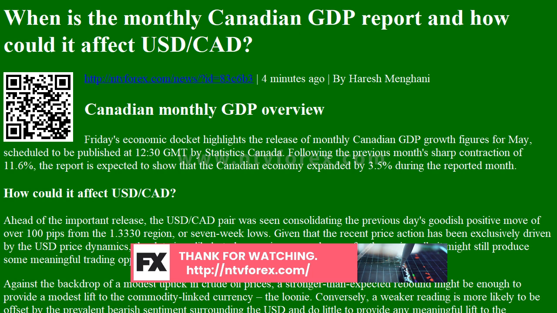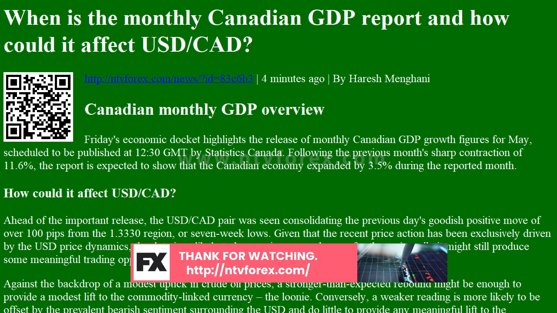Ahead of the important release, the USD CAD pair was seen consolidating the previous day's goodish positive move of over 100 pips from the 1.3330 region, or 7-week lows. Given that the recent price action has been exclusively driven by the USD price dynamics, the data is unlikely to be a major game changer for the major, albeit might still produce some meaningful trading opportunities.